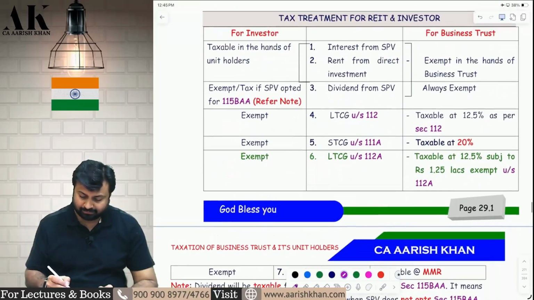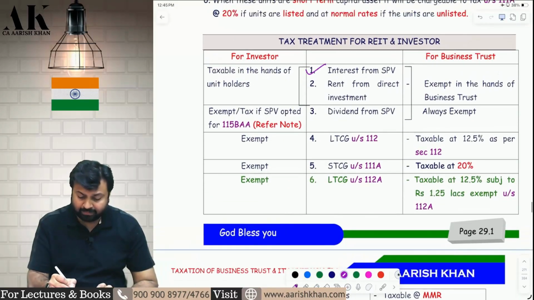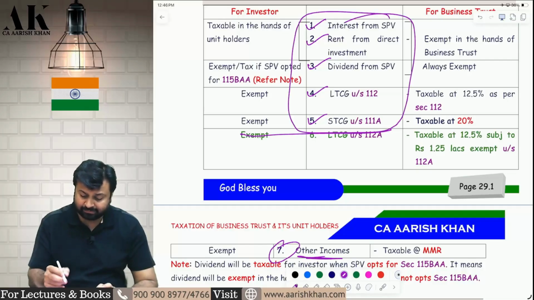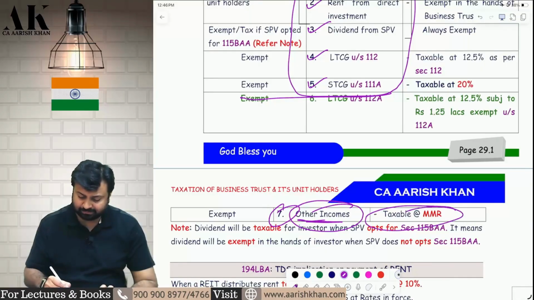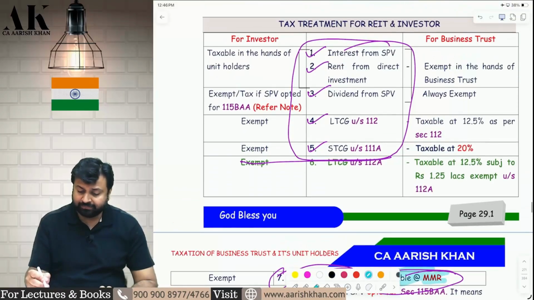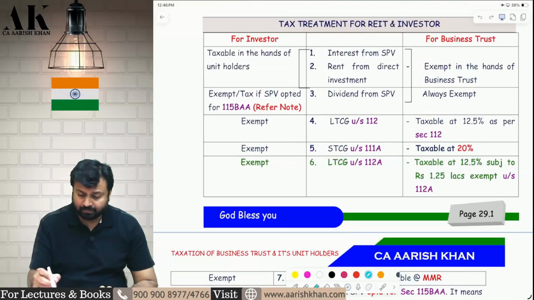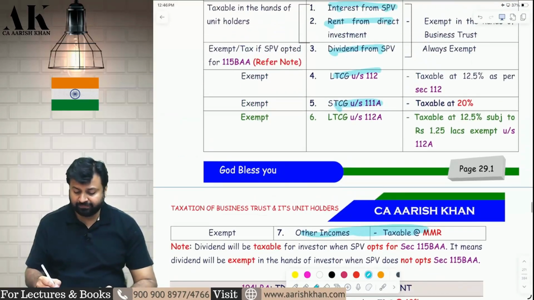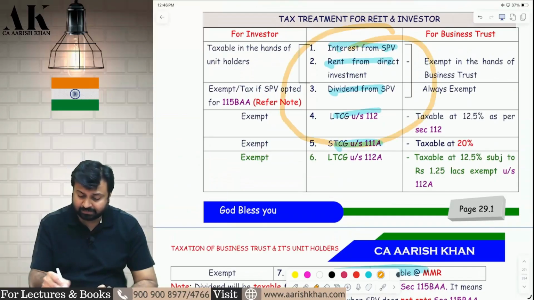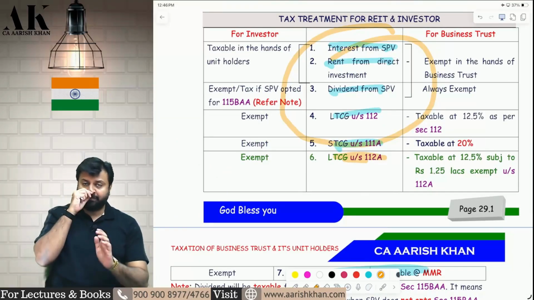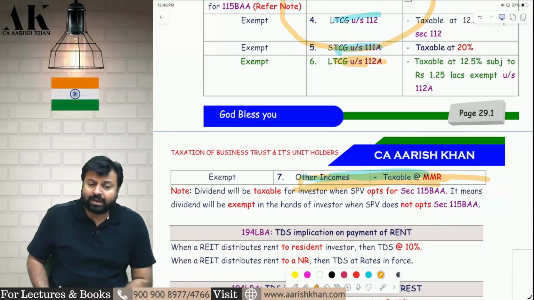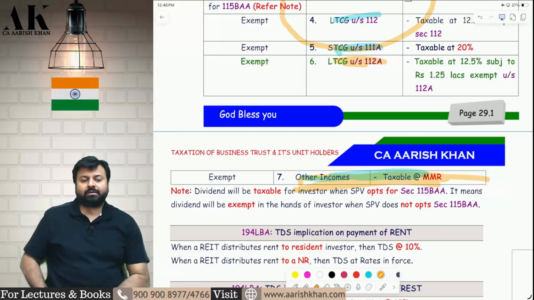What used to happen earlier in business trust? Point number 1 was there, 2 was there, 3 was there, 4 was there, 5 was there, and after 5 directly point number 7 was there. And apart from these 5 items, all other incomes were subject to MMR. Now if you check this properly, in these 5 items, 112A capital gains was not coming. Therefore, 112A capital gains were subject to MMR. 112A capital gains were subject to what? It was subject to MMR.